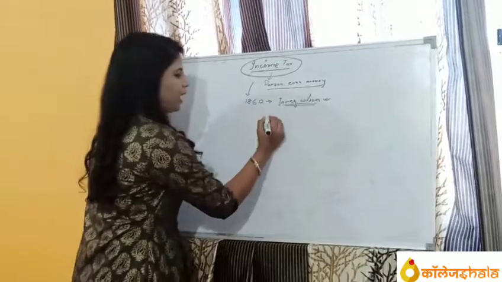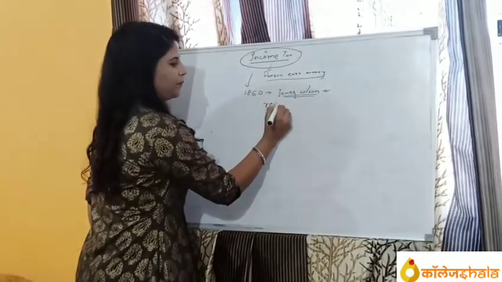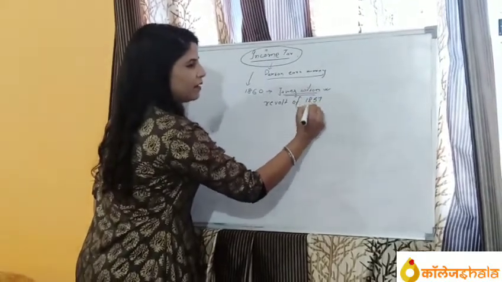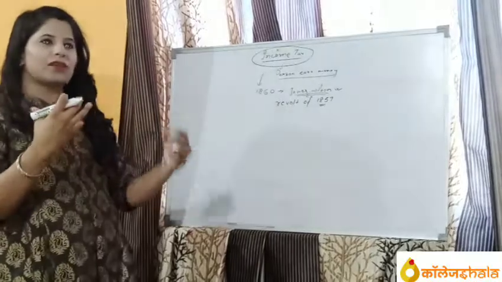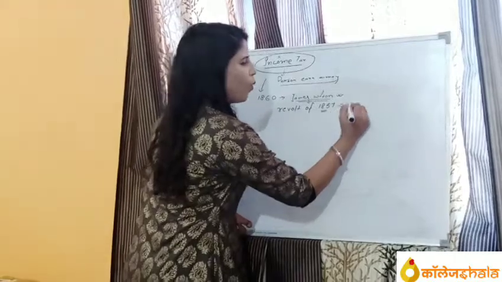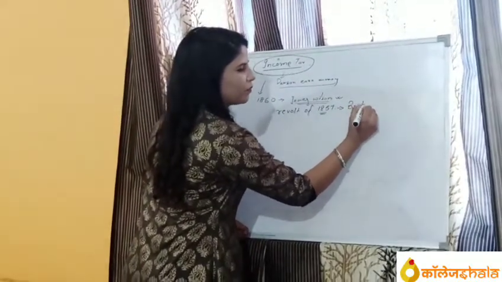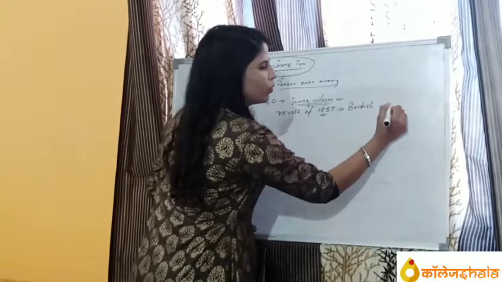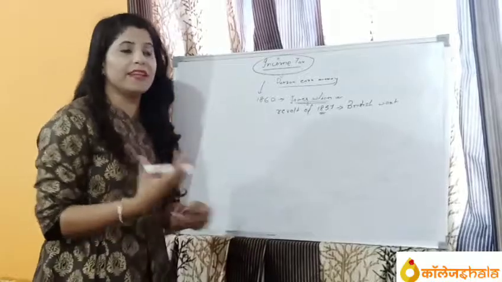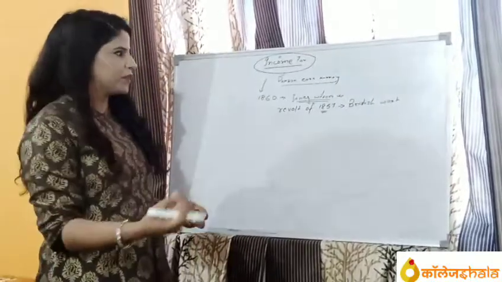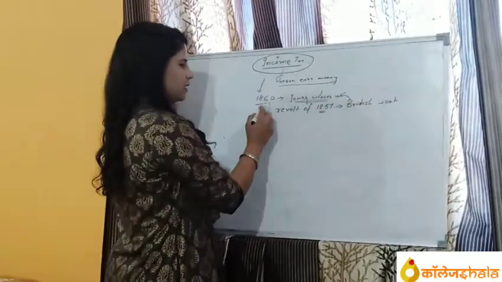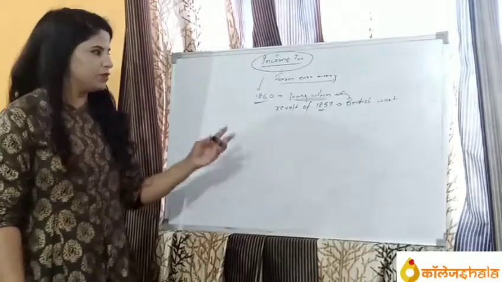The war, the revolt of 1857 led to a very big problem for the British government, and the British government wanted to overcome these losses, these revenues, the expenses. So the British government, by James Wilson, started the first income tax in 1860.